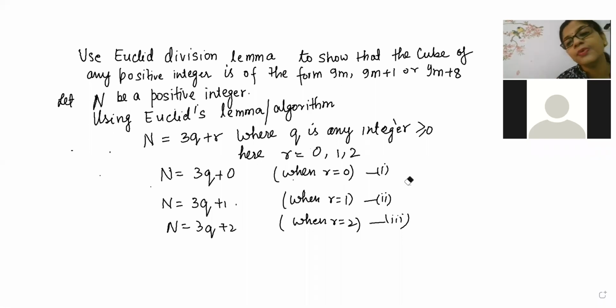Okay, now they told beta, cubing of the number. So we will cube on both sides.